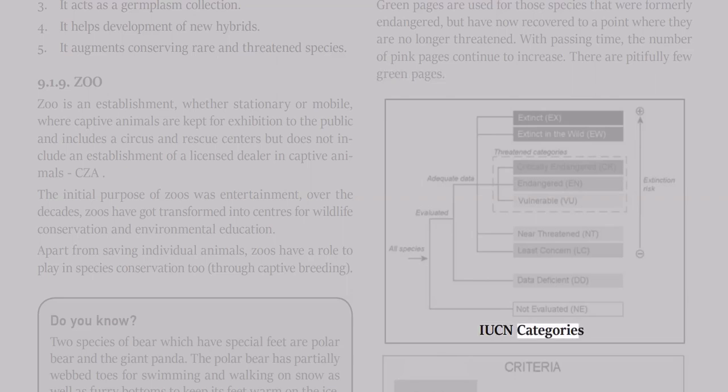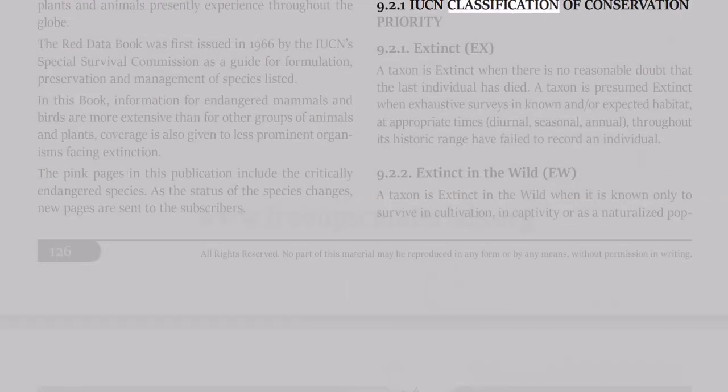IUCN categories. 9.2.1 IUCN Classification of Conservation Priority. Extinct, EX. A taxon is extinct when there is no reasonable doubt that the last individual has died. A taxon is presumed extinct when exhaustive surveys in known and/or expected habitat, at appropriate times, diurnal, seasonal, annual, throughout its historic range, have failed to record an individual.